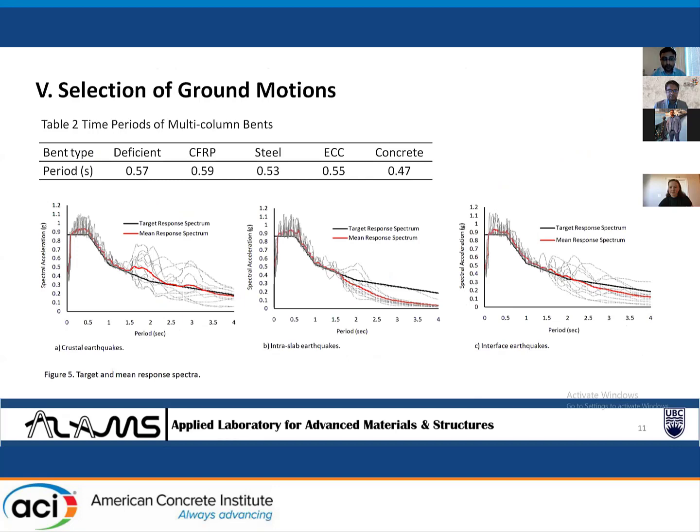Since Vancouver is located in Western Canada, according to NBC 2005, it is required that 3 sources should be considered: crustal, interslab, and interface. It is also required that at least 11 ground motions should be selected for each earthquake source. So in total, 33 ground motions were selected for this study.